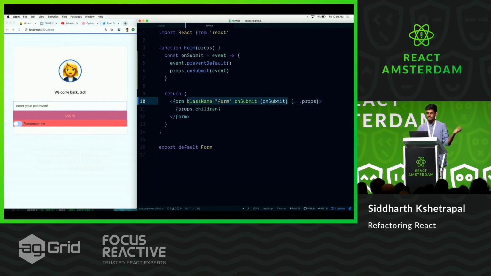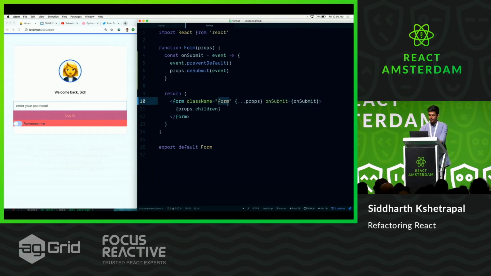When you give this onSubmit, we're actually overriding everything that comes before it. So all of this is dead code. It's like it's not even there. So the order of props is really important. We want our onSubmit to be before it, so we can do this. And now the class name is the default, then comes the props, and then our onSubmit is more important than the user's onSubmit.